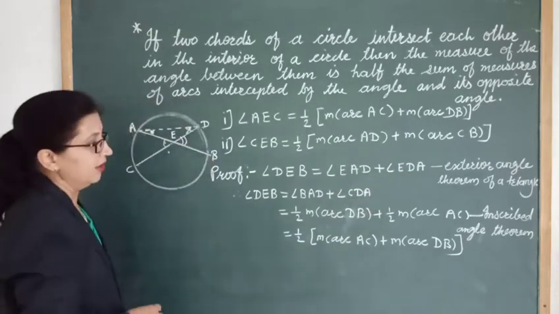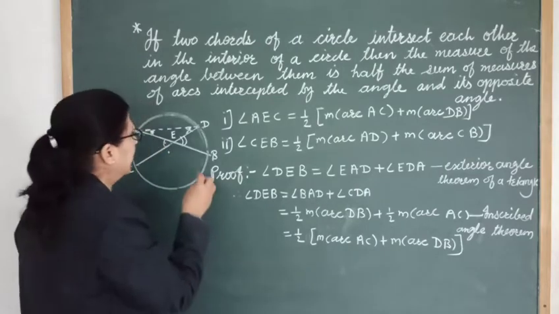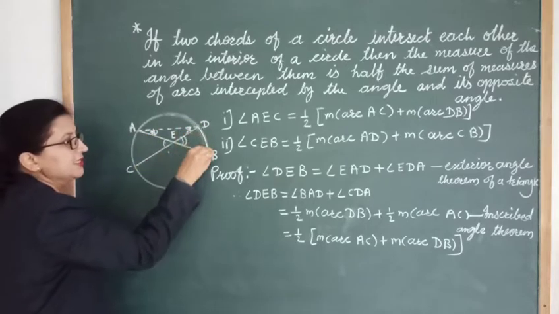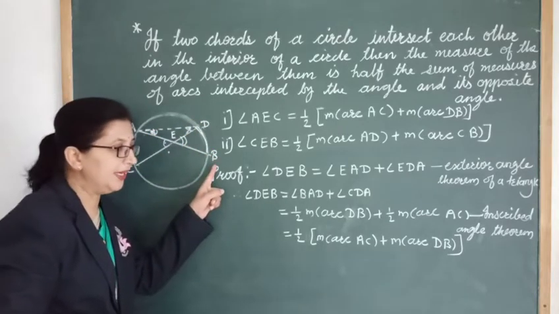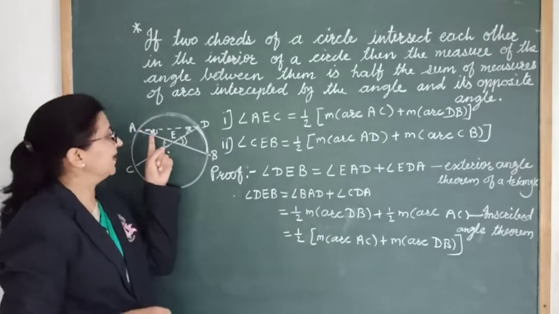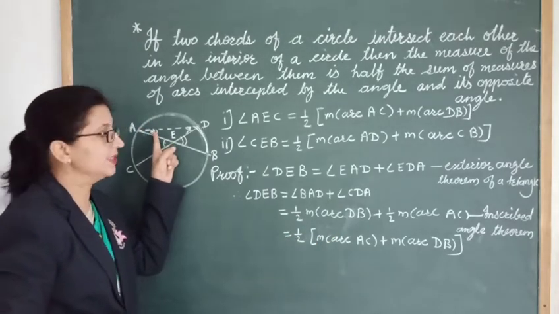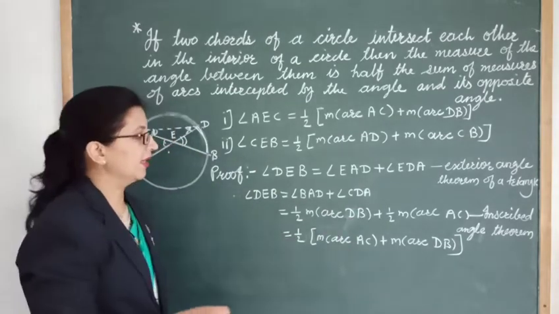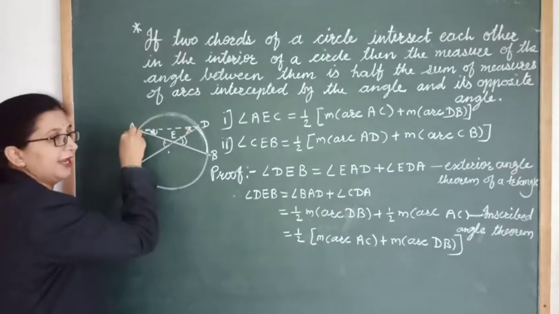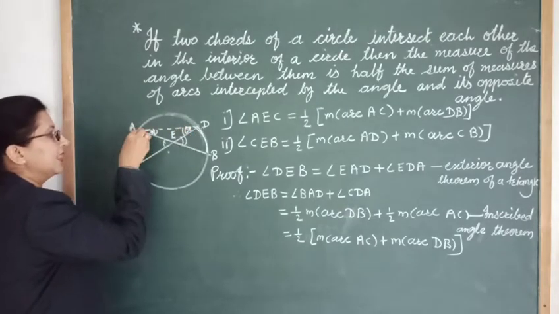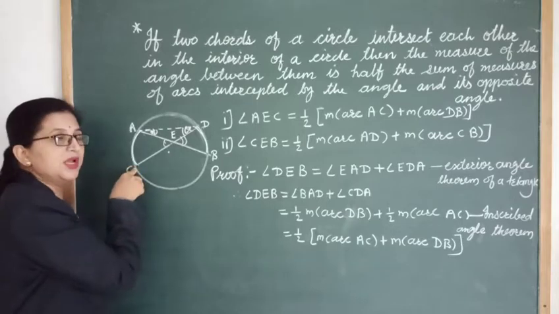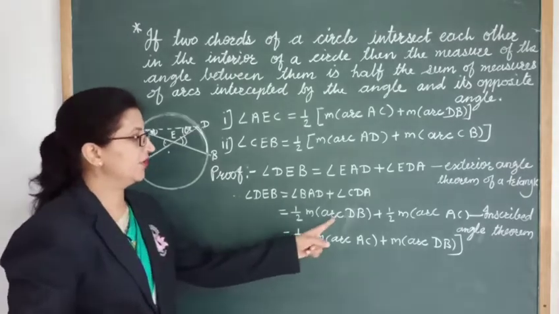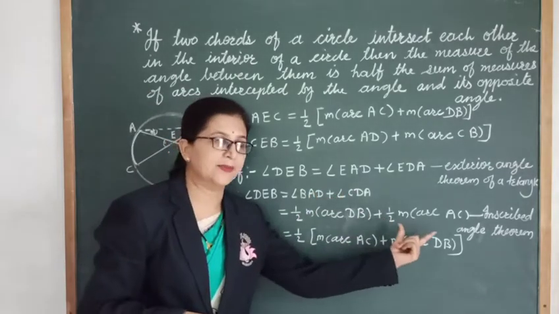Now by the inscribed angle theorem, angle BAD intercepts arc BD, so its measure is half of the measure of arc BD. Similarly, angle CDA intercepts arc AC, so its measure is half of the measure of arc AC. So we replace these angles by their intercepted arcs.